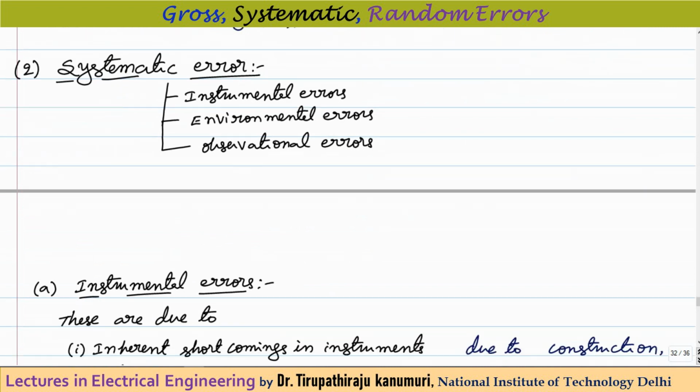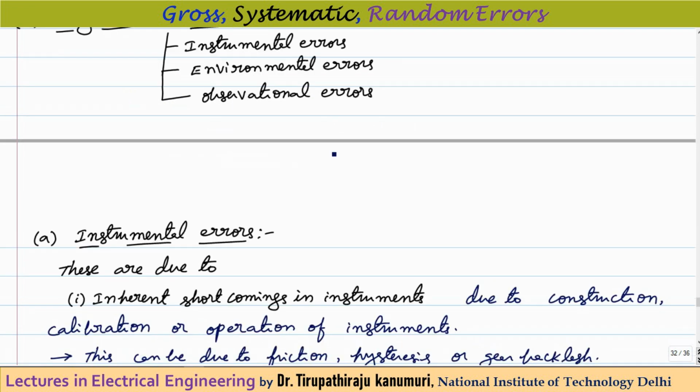If the error, whatever is happening, can be represented mathematically, or can be exactly calculated and the error can be corrected, those are called systematic errors. The name itself is telling: systematic. This systematic error I can again divide into three categories: instrumental errors, environmental errors and observational errors. Let us take them one by one.